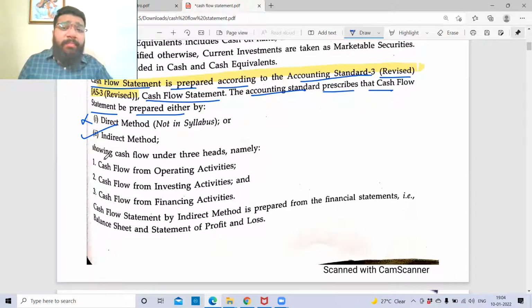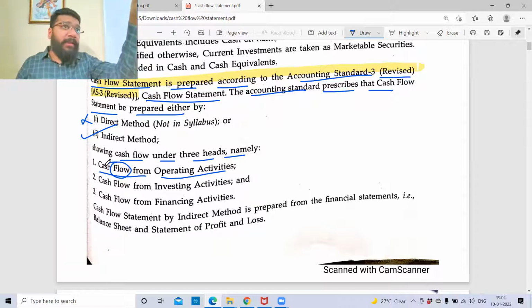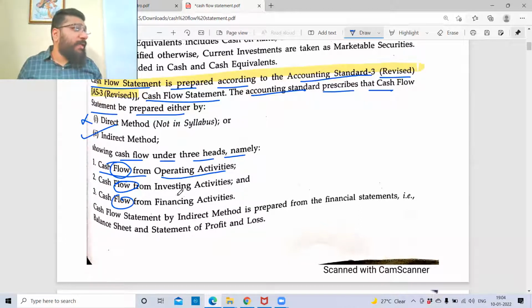The accounting standard prescribes that the cash flow statement may be prepared by the direct method or by the indirect method, showing the cash flow under three heads, namely cash flow from operating activity. When I say cash flow from operating activity, it means not only inflow. Cash flow means both in and out. When we talk about flow, it is both in and out. Cash flow from investment activity, cash flow from financing activity. So these are the three things we are going to understand.